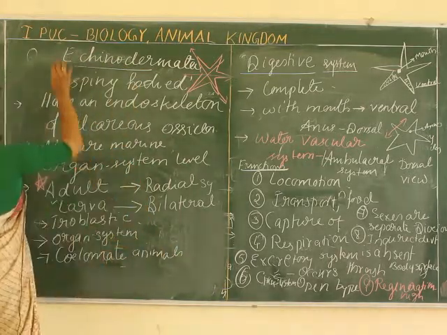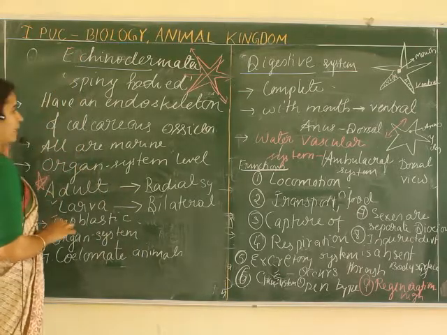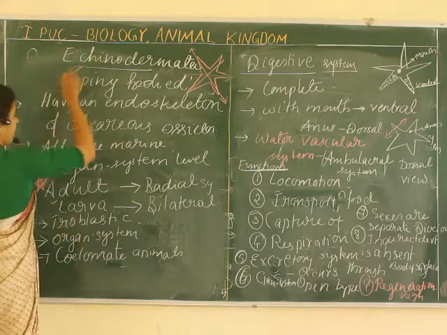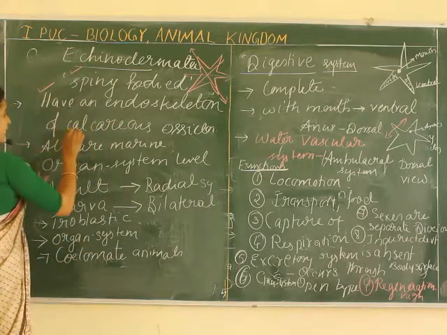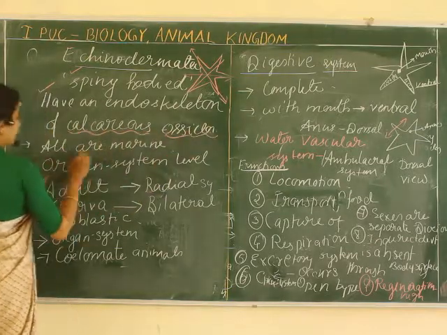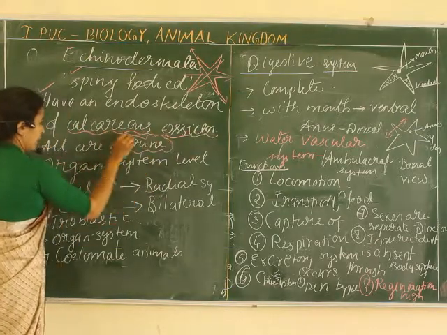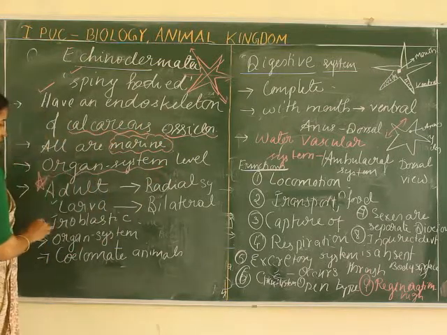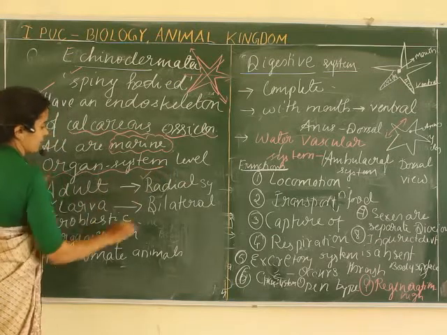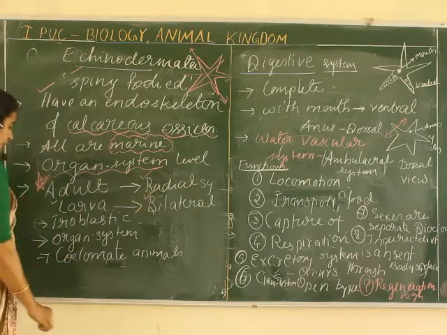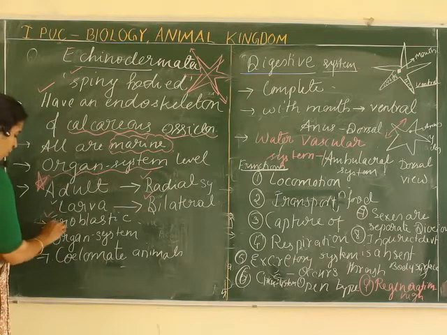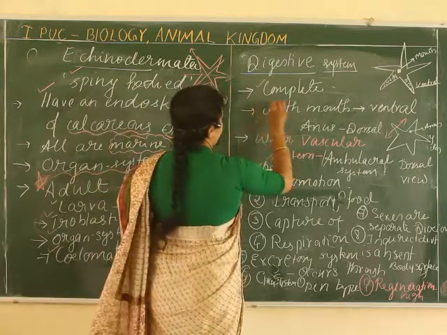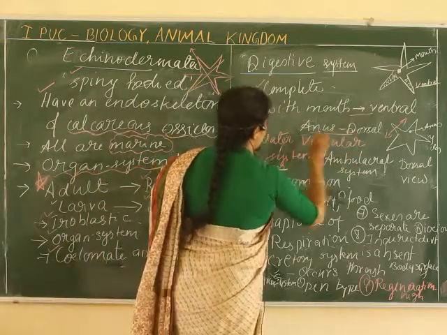Let me recapitulate once again the phylum Echinodermata and wind up this session. It is spiny bodied because it has an endoskeleton of calcareous ossicles. They are all marine. Organ system level of organization. Adults have radial symmetry, whereas the larvae have bilateral symmetry. They are triploblastic, coelomate, with a complete digestive system, mouth on the ventral side and anus on the dorsal side.